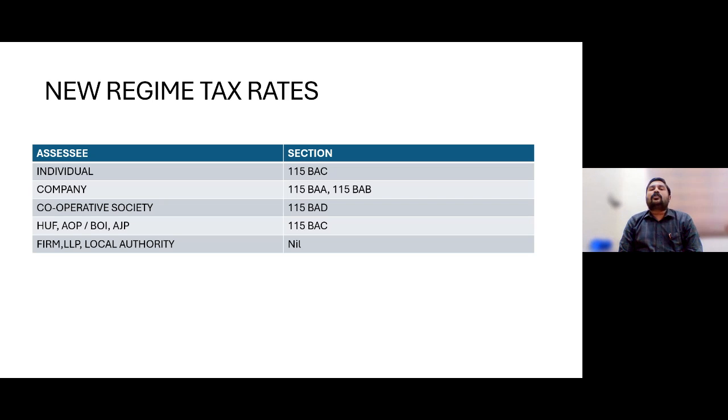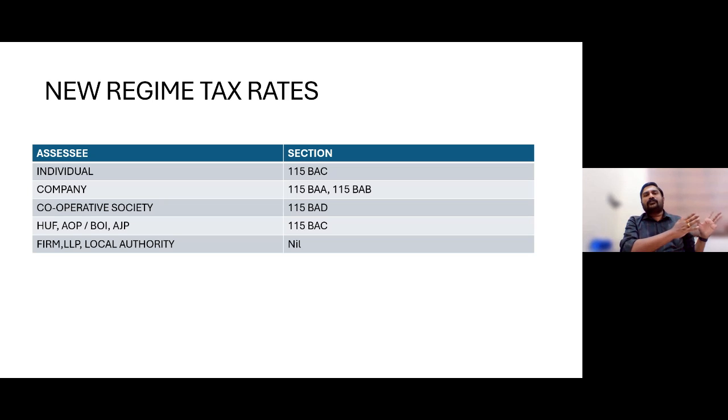Then for cooperative societies also, a new section has been introduced. Without claiming those deductions, they can get a lower tax rate. The normal slab rates for a cooperative society are: 0 to 10,000, 10%; 10,000 to 20,000, 20%; above 20,000, 30%.